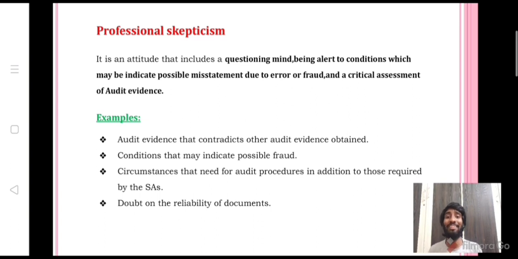Next topic is professional skepticism. Professional skepticism is one of the important qualities of an auditor. What do you mean by professional skepticism? Professional skepticism is an attitude that includes a questioning mind, being alert to conditions which may indicate possible misstatement due to error or fraud, and a critical assessment of audit evidence.